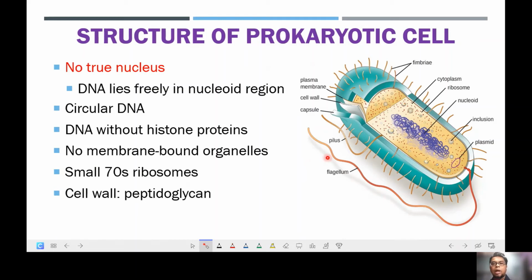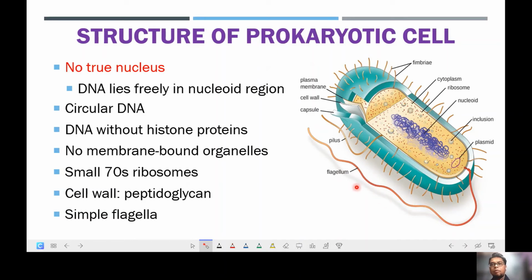And the prokaryotes will have a cell wall surrounding the plasma membrane. The unique thing about the cell wall of the prokaryotic cell is that it consists of a substance known as peptidoglycan. And sometimes the prokaryotic cell will have a flagellum.